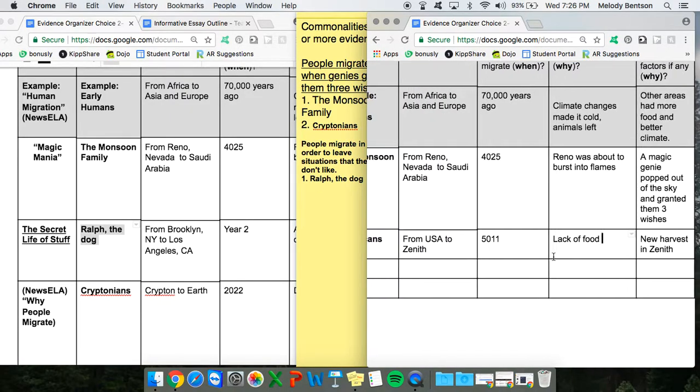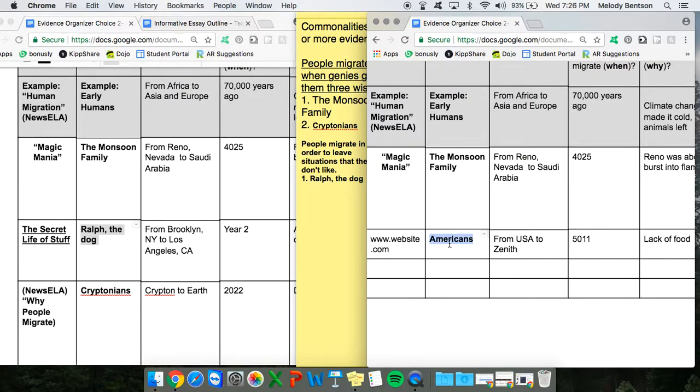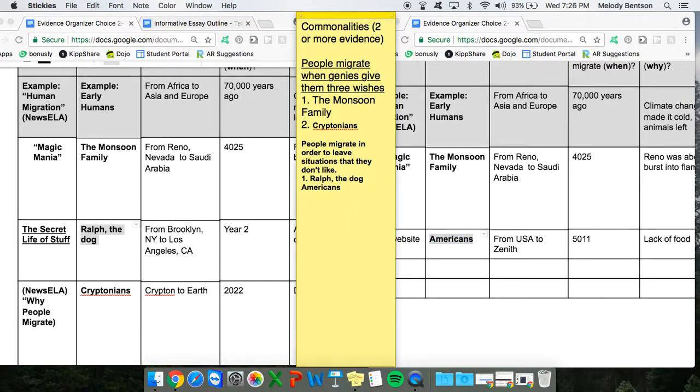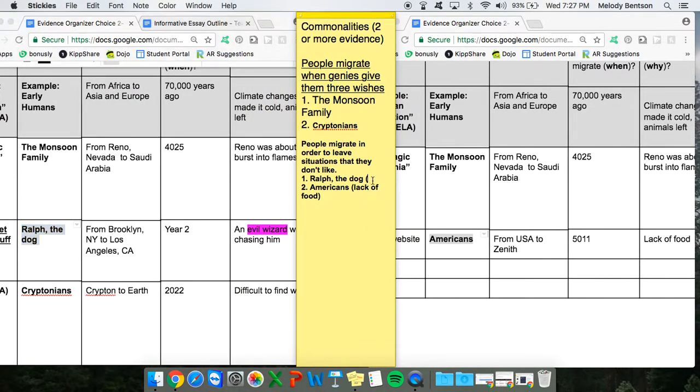And my partner found that similar situation with the Americans and lack of food. Ralph the dog. Why did he migrate? Oh yeah, an evil wizard. So I'm just kind of making a note.